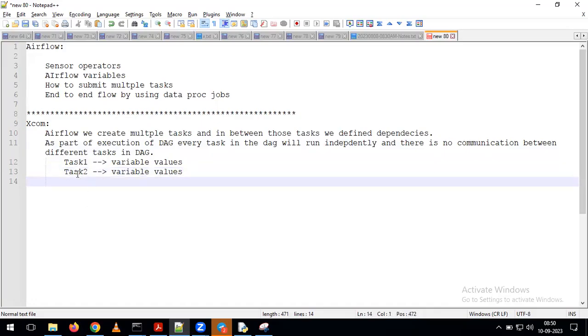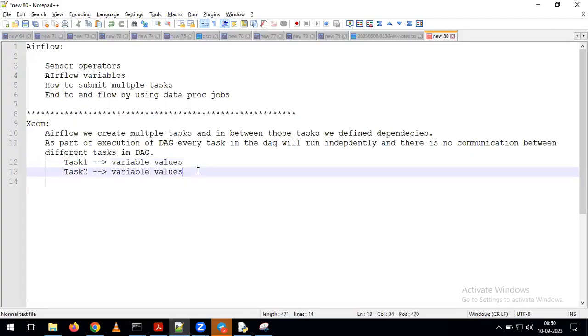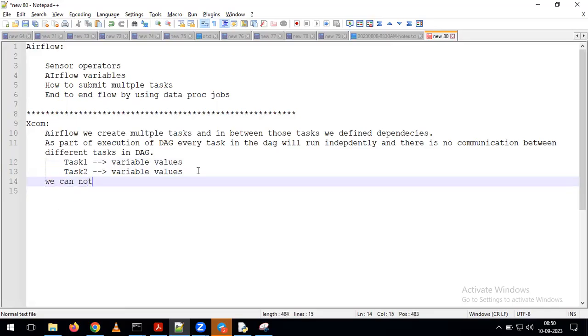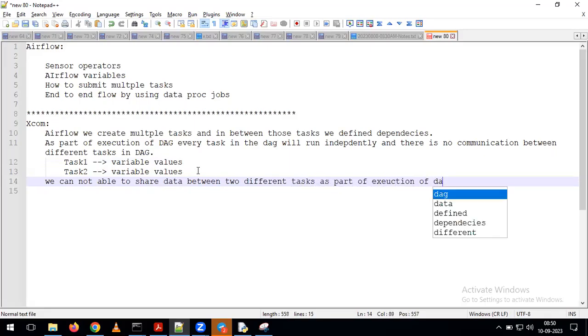So we have two tasks, for example. With the help of task 1, we get one output, and with the help of task 2, we get one more output. In between these two outputs, we do not have any communication, or we cannot share data between two different tasks as part of execution of the DAG. So when we execute the DAG with multiple tasks, we cannot share data from task 1 to task 2, or from task 2 to task 1.